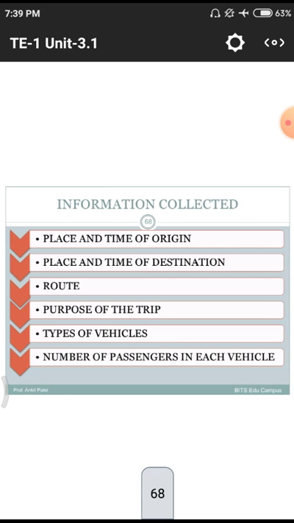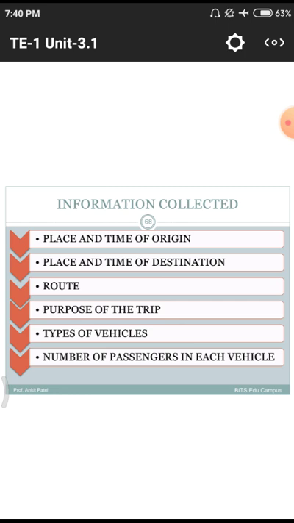and problems. Next one, the information that is collected. That means place and time of the origin. That means, sir, why are you coming to these places, from which place are you coming, what is the purpose of your journey, how much money are you spending on this kind of journey, and what is the medium of vehicle you are traveling in. All those things they ask.